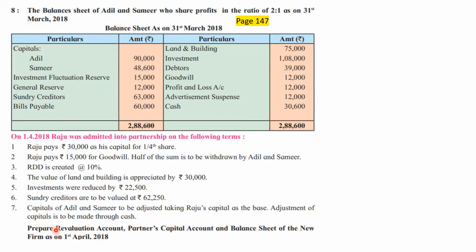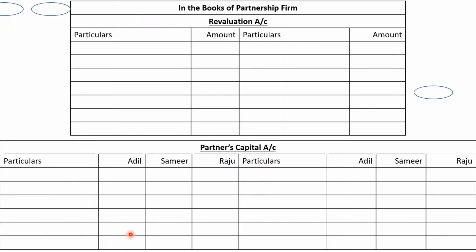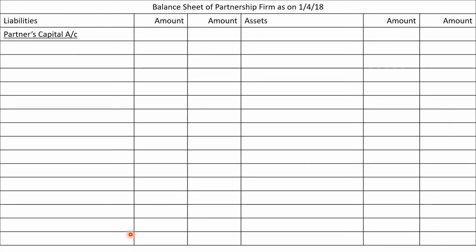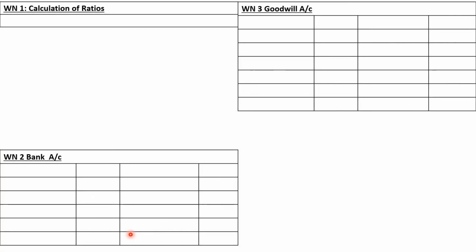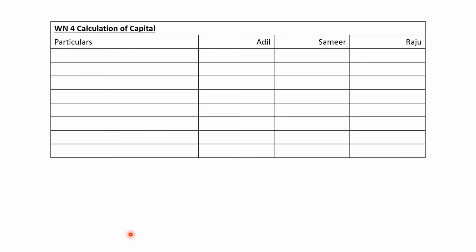They have asked us to prepare revaluation account, partners capital account, and balance sheet of the new firm as on 1/4/2018. Very good. So draw revaluation account 6 to 8 lines, partners capital account 6 to 8 lines, balance sheet for 3/4 page, and then working note number 1, calculation of ratios. Working note number 2, bank account. Working note number 3, goodwill account. Bank account 6 to 8 lines, goodwill account, opening goodwill is there already, so 6 to 8 lines. And then working note number 4, calculation of capital.